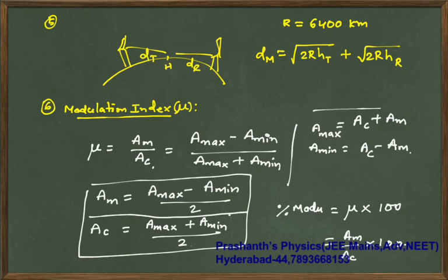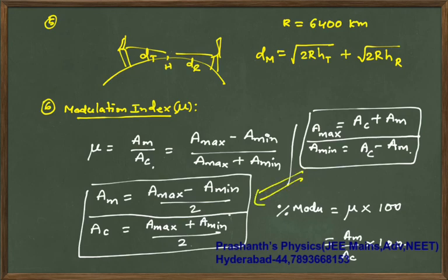So these definitions also you have to remember. From this only you are getting these two results. You must remember all this stuff, there should not be any confusion. So modulation index, maximum amplitude, minimum amplitude, amplitude of message signal, these are the definitions.